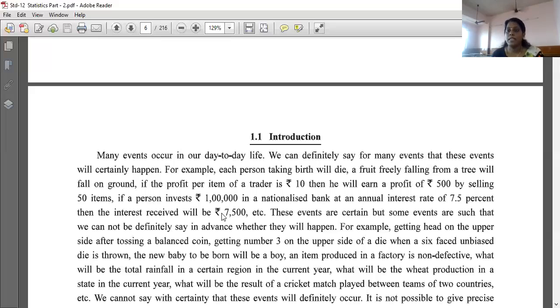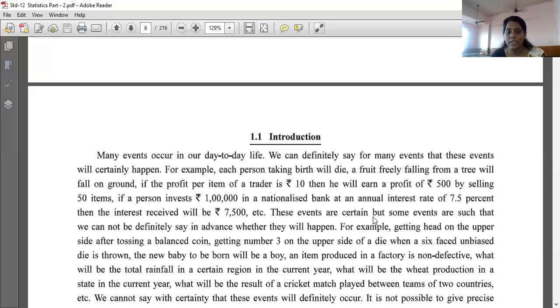So some things are going to happen and that will happen only. If anything from a tree falls down, it will fall on the ground only, not going upward, right? That is going to happen. Okay, and some things we can't predict. That is a probability, and that is called a possibility.